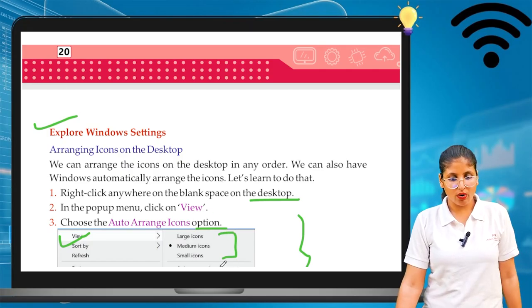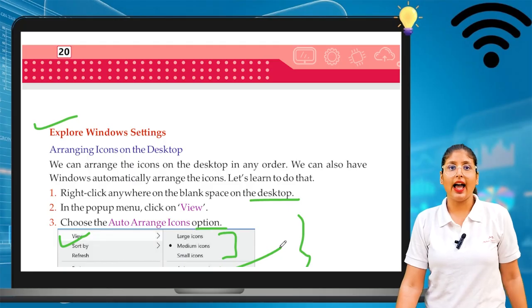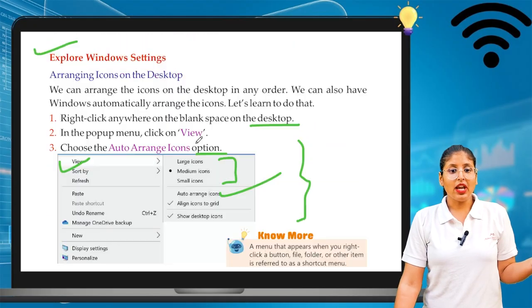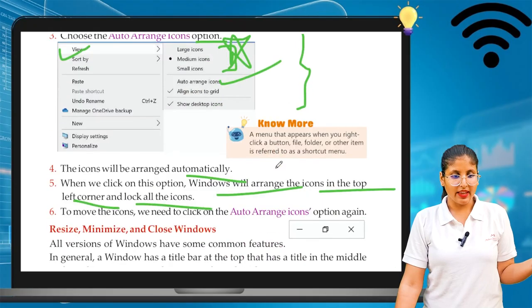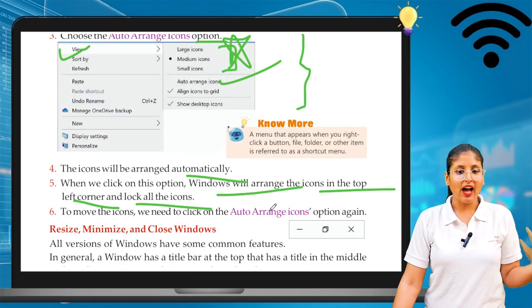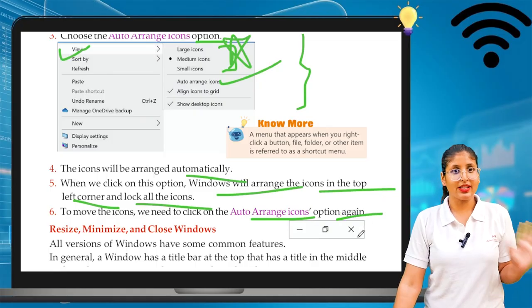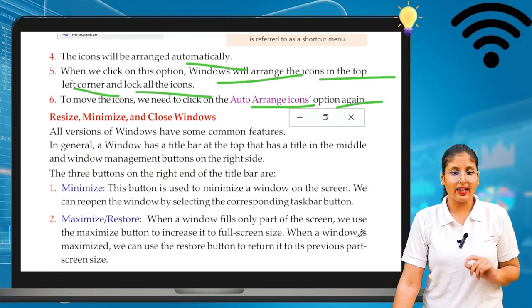Here we can see auto arrange icons. So that's why your icons will be arranged on the left side of your desktop screen. And we can also resize it. Okay. Next, to move the icons, we have to click the auto arrange icons option again. Okay, so this is the way we can arrange your icons.